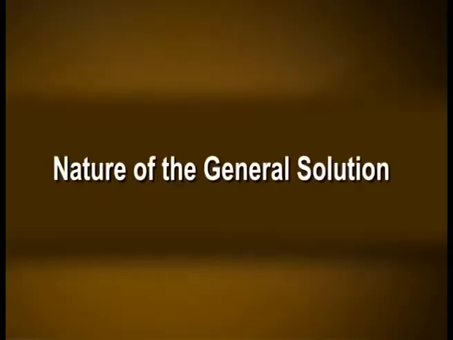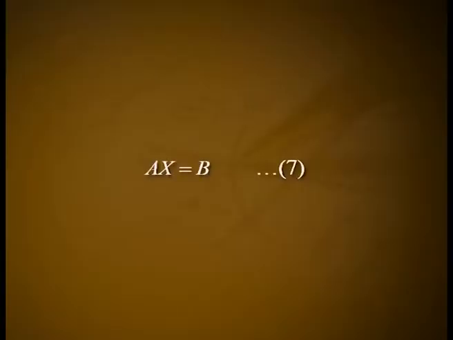Nature of the general solution. Suppose that the matrices A and AB are of the same rank r, so that the system of equations Ax is equal to B, equation number 7, is consistent. Since r is the rank, the corresponding homogeneous system Ax is equal to 0, equation number 8, has n minus r linearly independent solutions. Let x1, x2 etc. x(n minus r) be a set of n minus r linearly independent solutions of the homogeneous system 8.